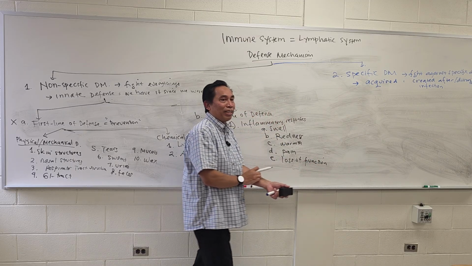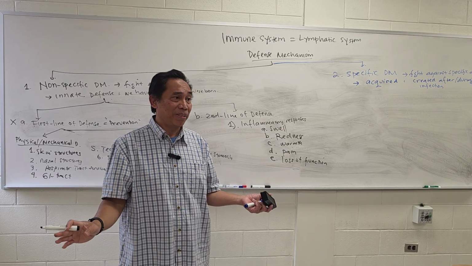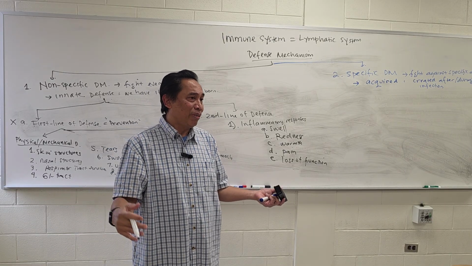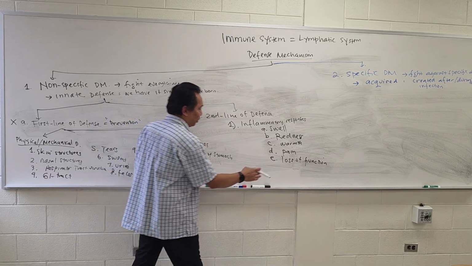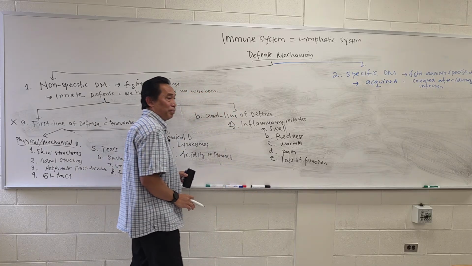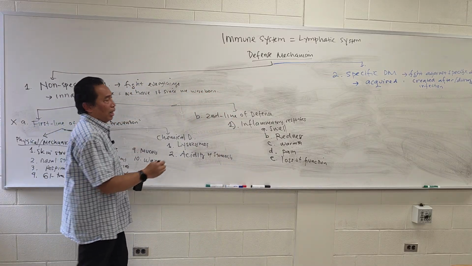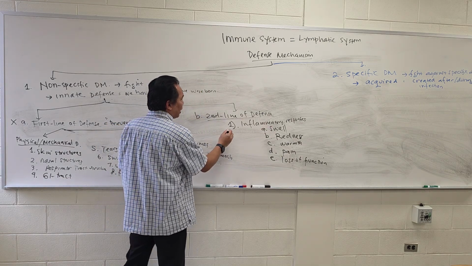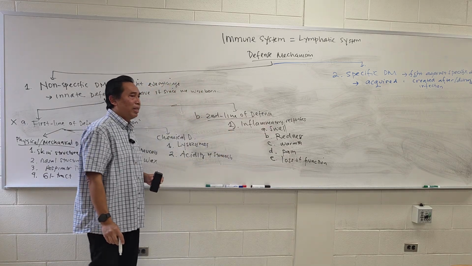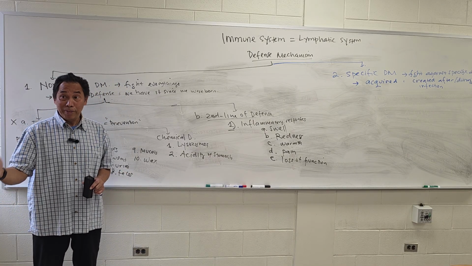So that part is not going to be functioning normally. Because what? Because there is an infection over there. There is something that you have to remove, you have to take care of first. That's the first indication of the second line of defense, which is what? The inflammatory responses. Are you with me?